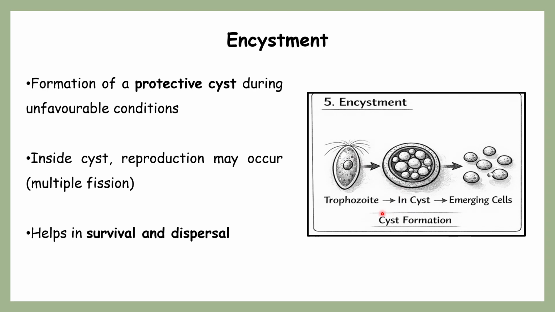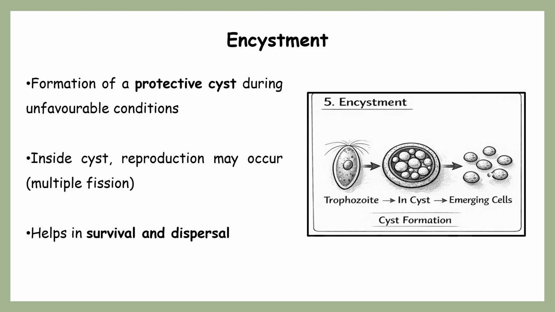And sometimes scientists have observed that inside this cyst they might reproduce, that is, multiple fission might happen. Because of this cyst formation, it helps in survival as well as dispersal very easily from one place to another. So this is also one more mode of asexual reproduction we can observe in some protozoans. So this is about the various modes of asexual reproduction. We have discussed binary fission, multiple fission, plasmotomy, budding, and encystment.